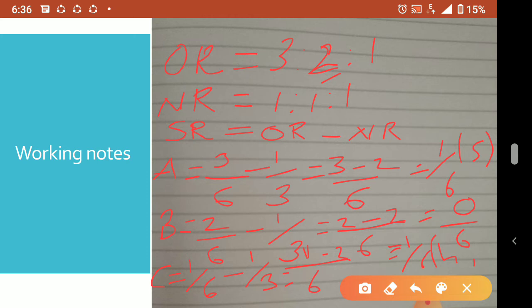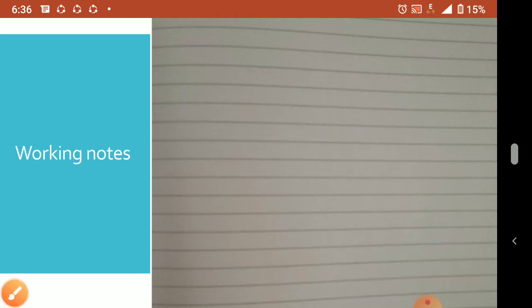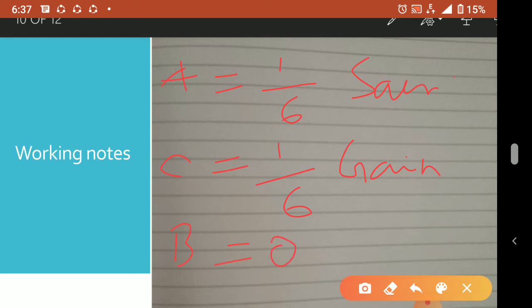This way we have to calculate the sacrifice or gain. So who is sacrificing? A sacrifices 1 by 6. C is gaining 1 by 6. This is gain, this is sacrifice. Understood? And B is 0, means no gain, no sacrifice, so B will not do anything. Now who will give? C will give it to A. Always remember, the gaining partner should be debited. The gaining partner we have to debit.